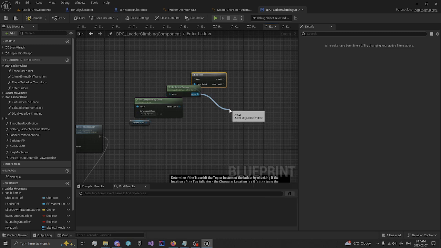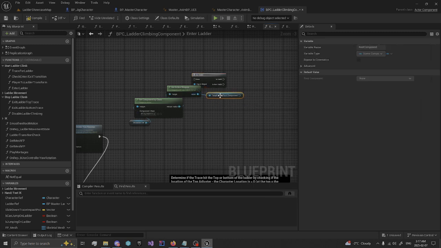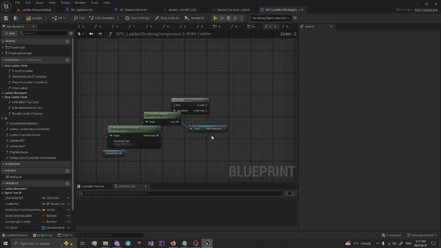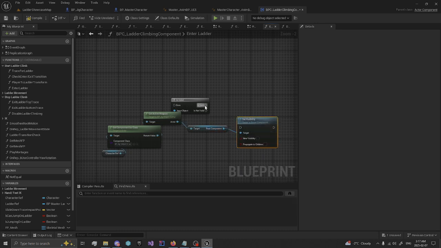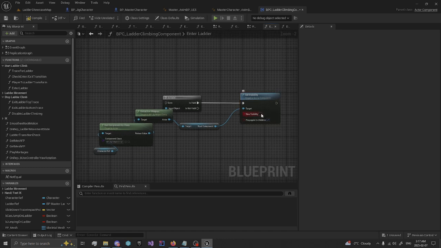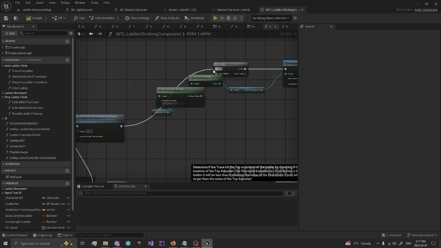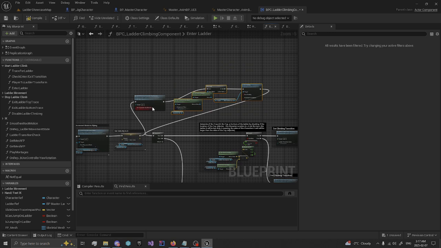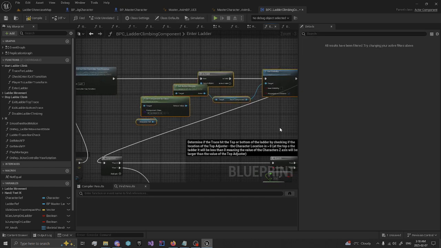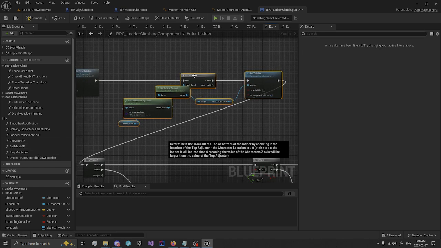And we'll get the root component from here, which will be whatever the root is, which in this case is the skeletal mesh. Set visibility. And it is valid. We'll set visibility. We'll propagate the children so that we'll get the attachments. And new visibility to false. So that when we get on the ladder, we'll hide our weapon in our hand, and we can just select this and Control C to copy that.